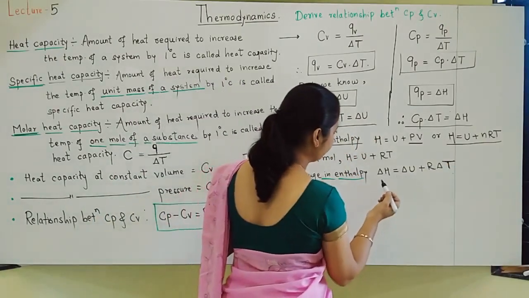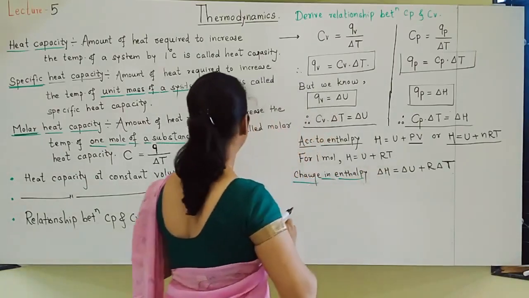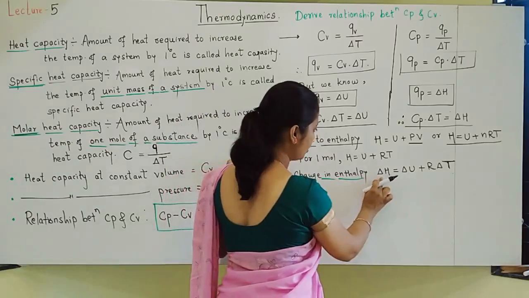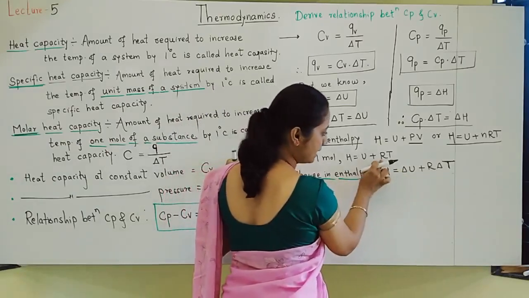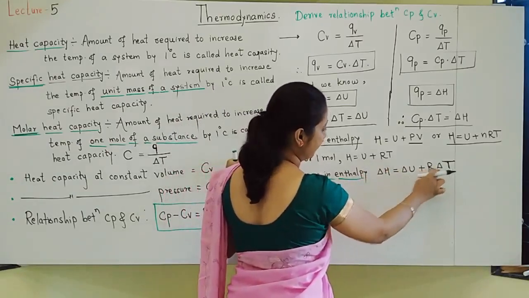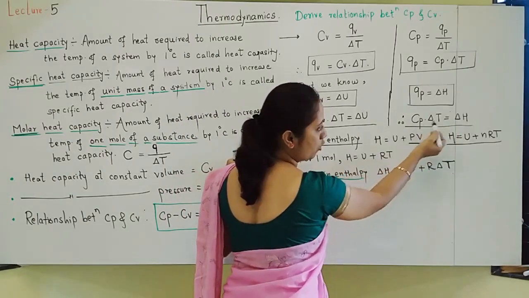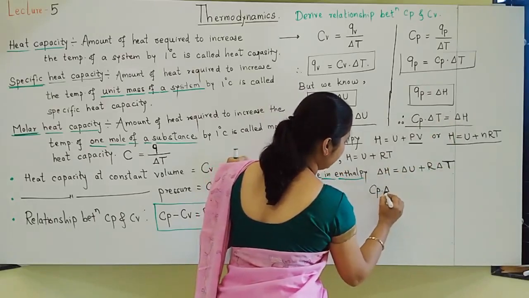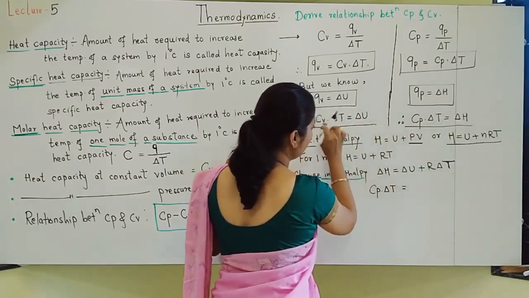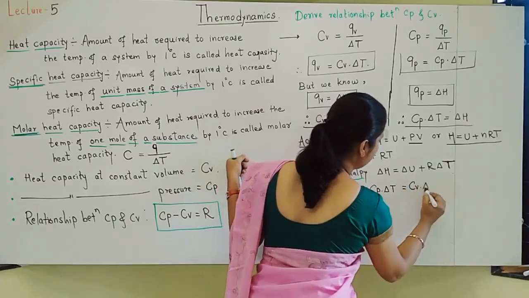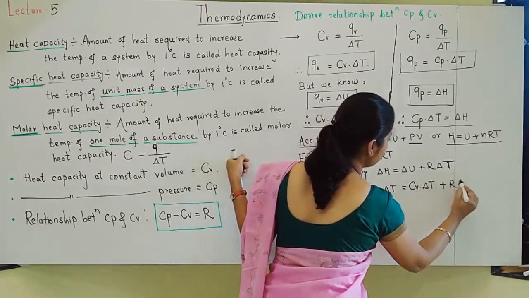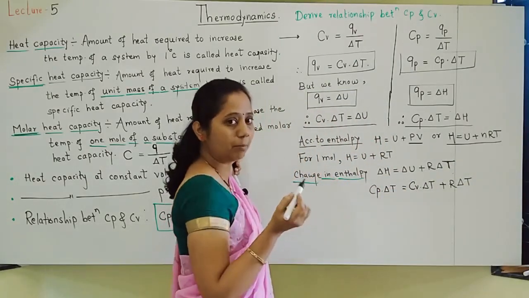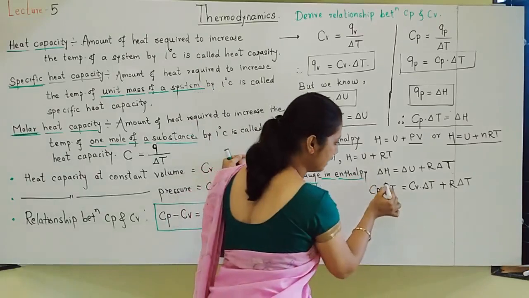Next, what is delta H? I substitute: delta H is equal to delta U plus R delta T, with R constant kept outside. But for delta H I will write Cp delta T. Delta U we have as Cv delta T, plus R delta T as it is. Here everywhere, which term is common? Delta T. So let us cancel that term.